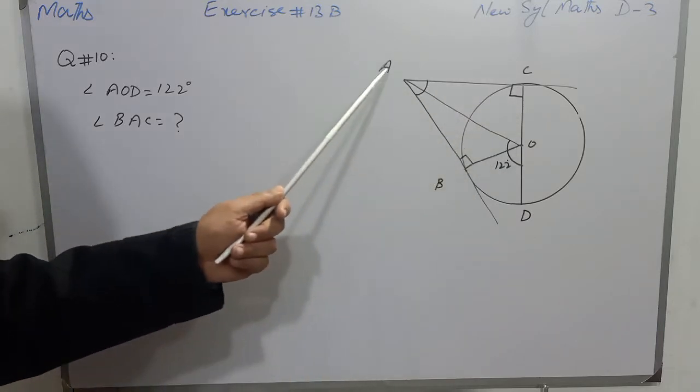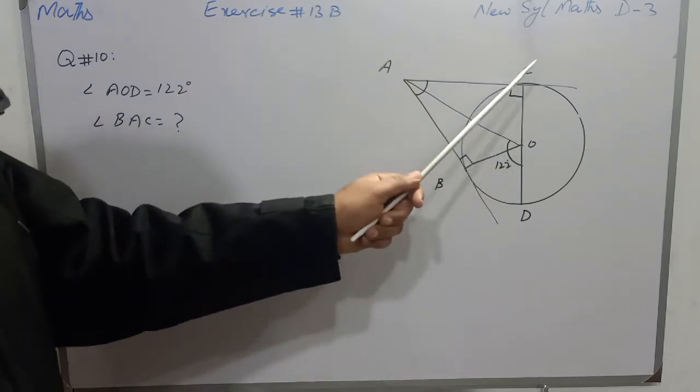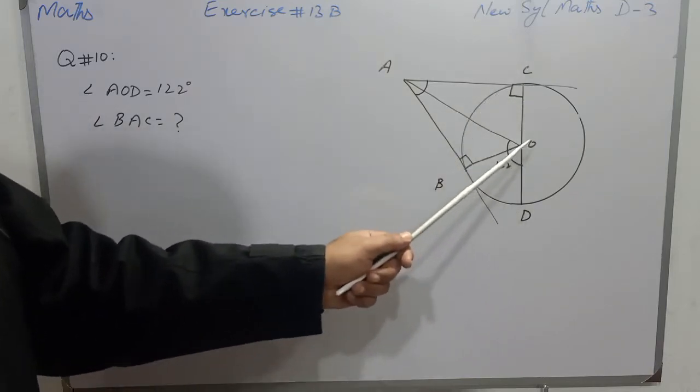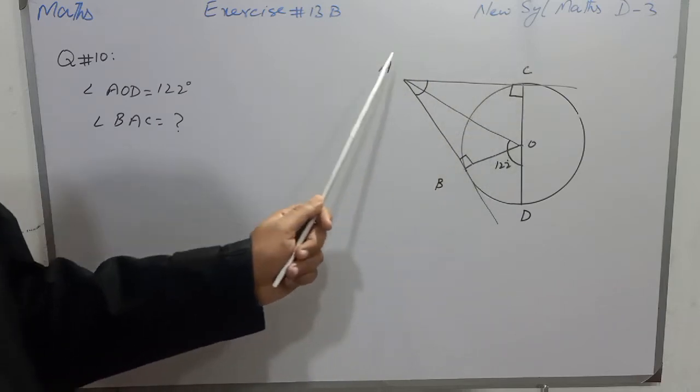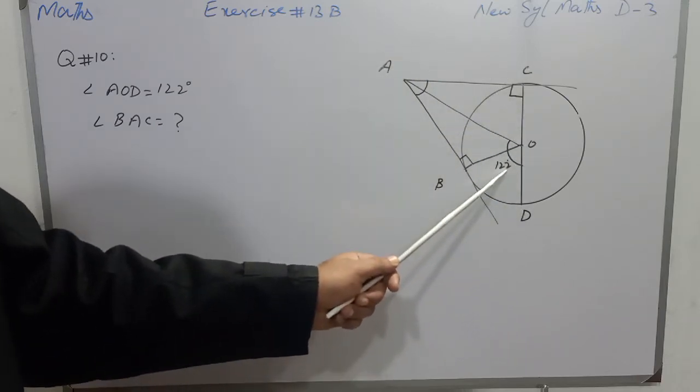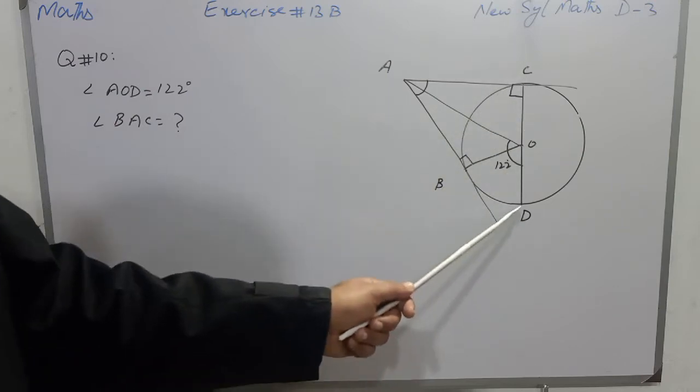First we will find the value of AOC, as COD is a diameter. So angle AOC and angle AOD will be equal to 180 degrees because they are supplementary angles.